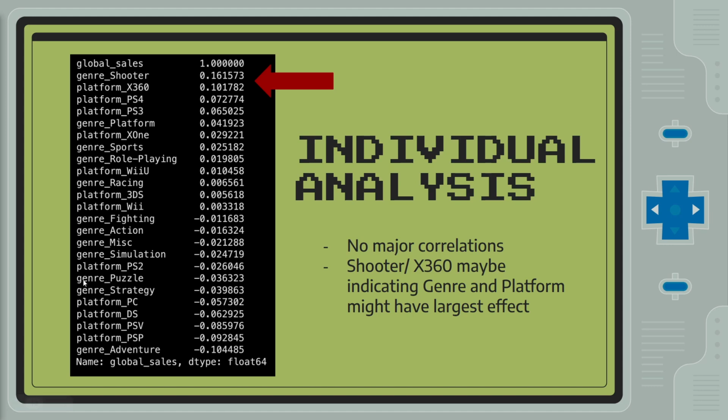Moving on to individual analysis, we looked at each one individually and calculated the correlation between the individual trait when it comes to what we looked at. Overall, shooter games on the Xbox 360 platform came up as the highest correlation factor between everything, but only came up as 0.16. This is not high enough correlation for us to conclude that there's a reliable way to predict game success, but it does indicate that genre and platform might have the highest effect on game performance overall.